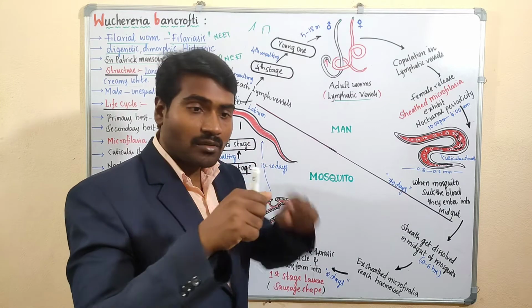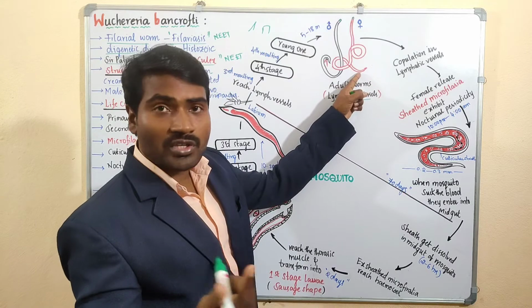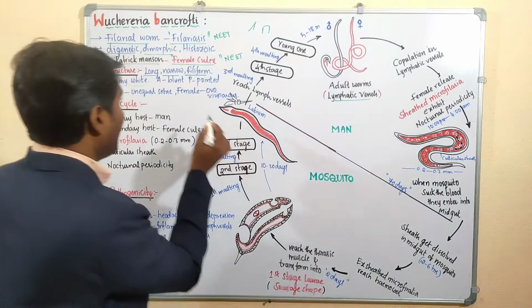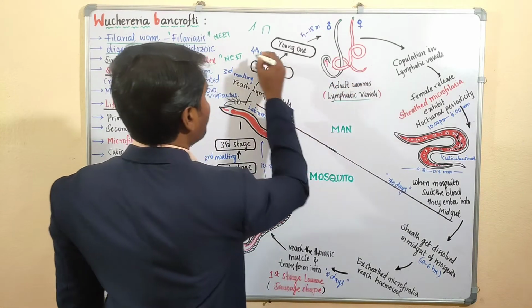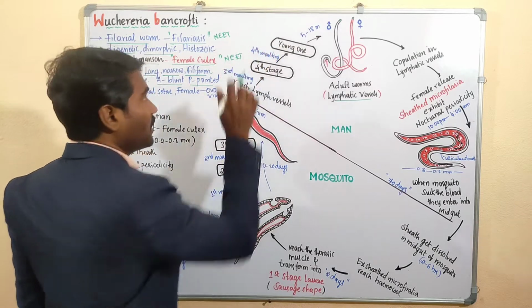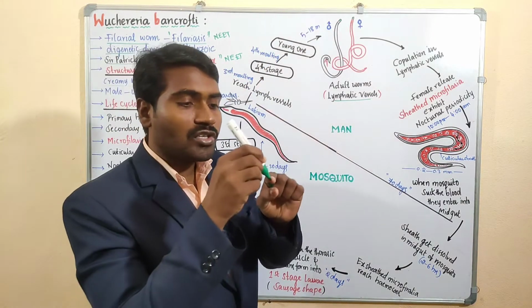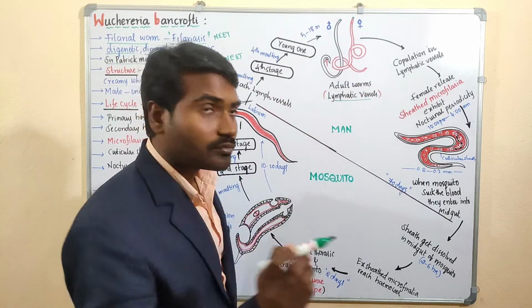The difference is the anterior blunt end and the posterior pointed end. Pointed means a sharp end. Anterior blunt end, posterior sharp end, in both worms.